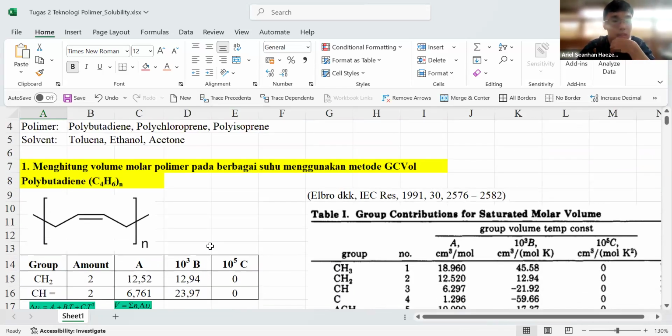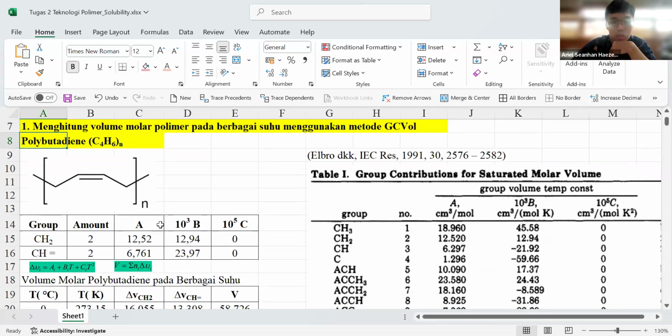The first step is to calculate the molar volume of the polymer at various temperatures using the GC-vol group contribution volume method. We analyze the polymer's chemical structure and identify the functional groups. Polybutadiene has two CH2 groups and two CH double bond groups per repeat unit.